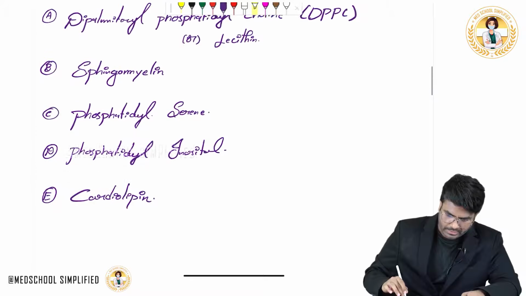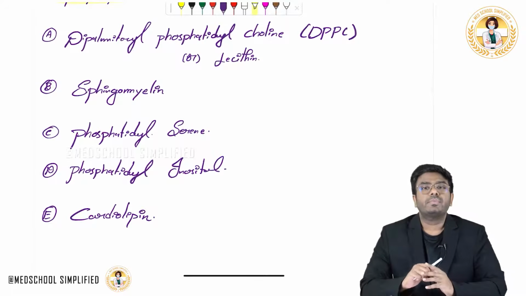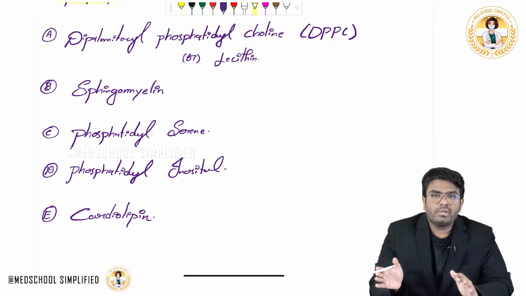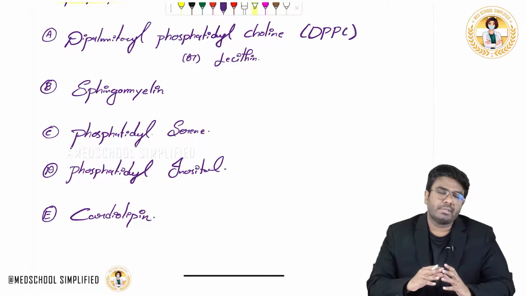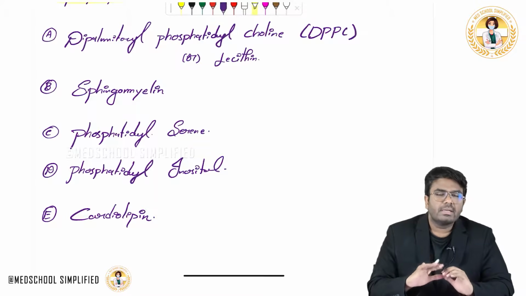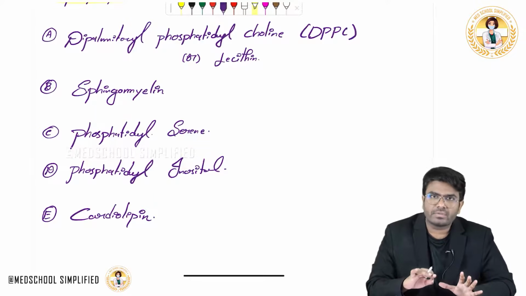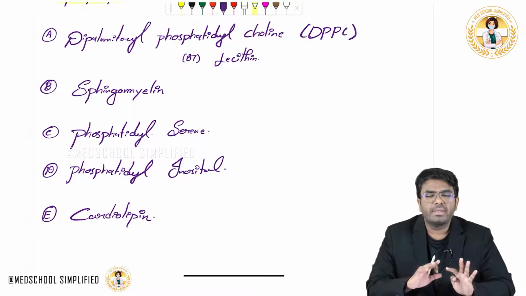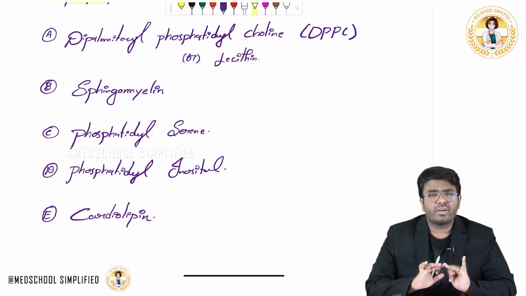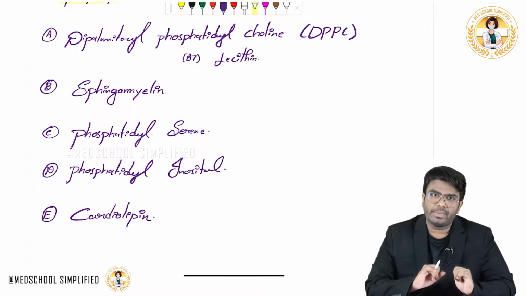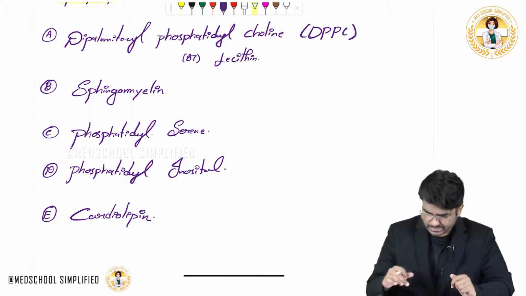In your exam they can ask you to rule out, something like, all of the following are phospholipids except. So you should know what the phospholipids are. Here I have shown you five types: dipalmitoyl phosphatidylcholine, sphingomyelin, phosphatidylinositol, phosphatidylserine, and cardiolipin.